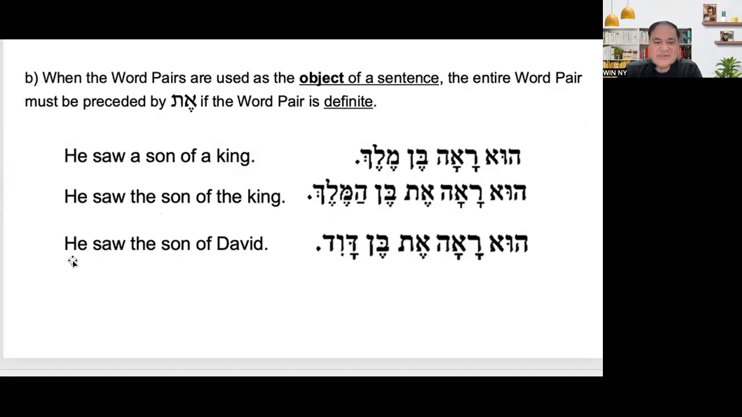Right? So he saw the son of David. David is already definite because it's a proper noun. So it means the entire sentence must be definite. Hu ra'a et. The same thing here. Hu ra'a et Ben Hamelech. But this time, Hu ra'a et Ben David. Et Ben David represents that the sentence is definite.